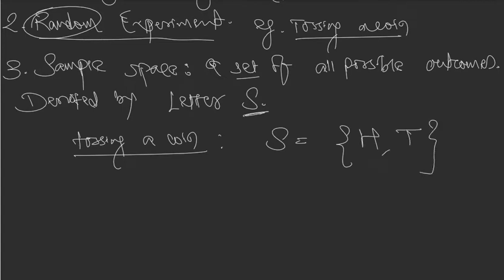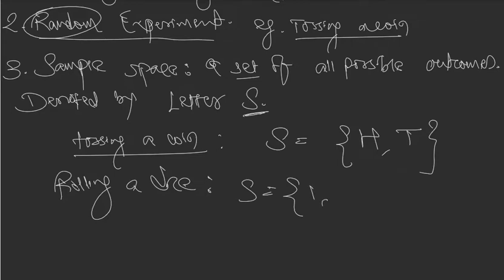H comma T. All the elements of the set are written one beside the other with a comma in between. So the sample space of tossing a coin is S = {H, T}. What is the sample space of rolling a dice? S = {1, 2, 3, 4, 5, 6}. Right? So these are the sample spaces.